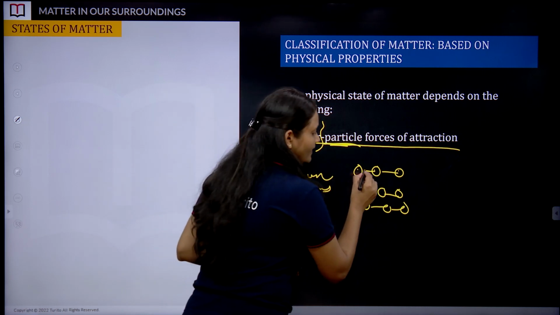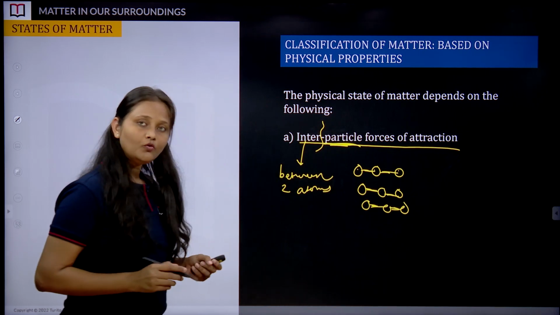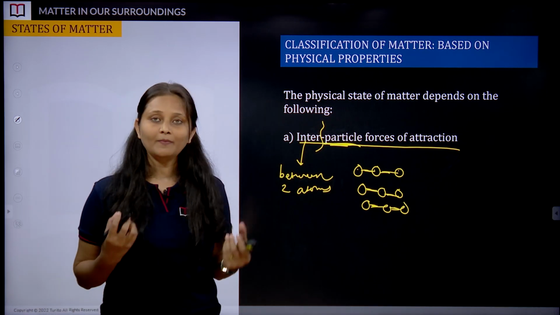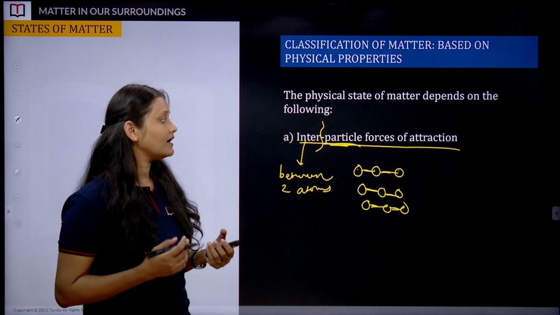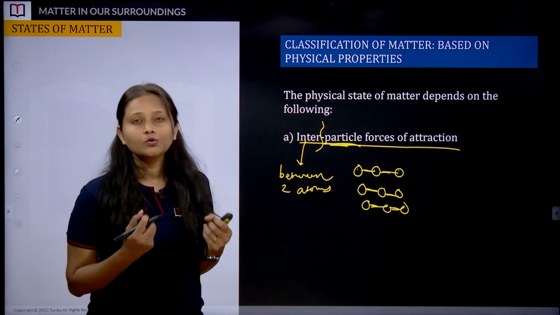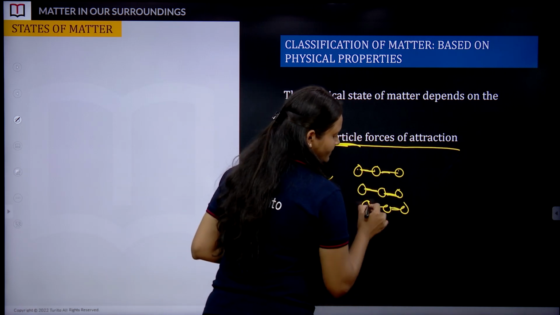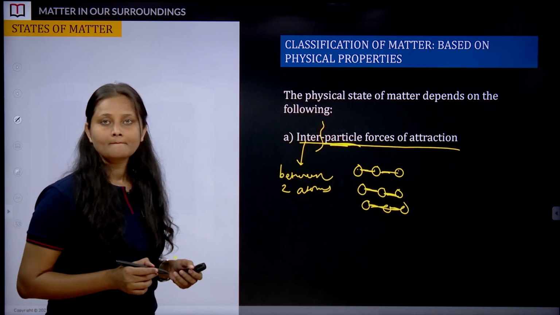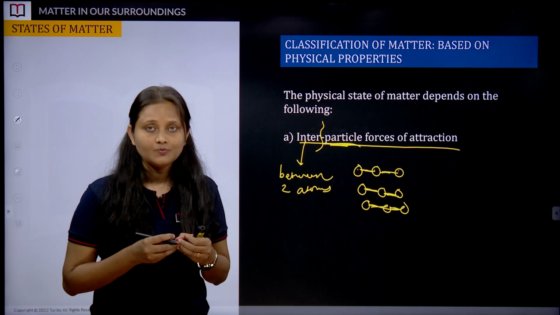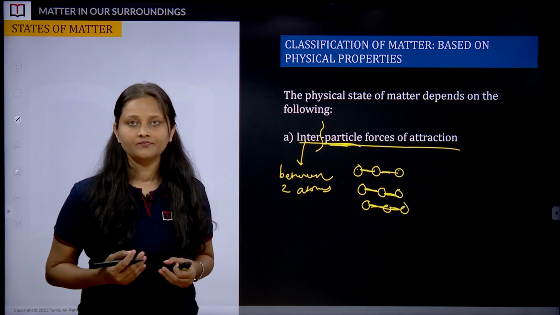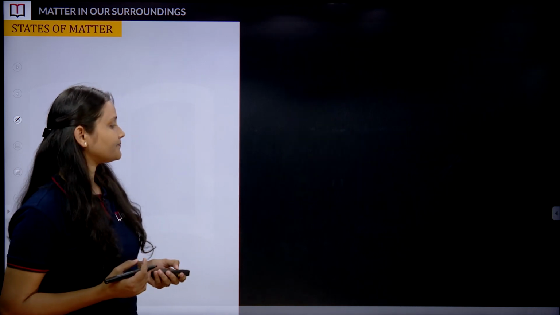There are some spaces, and these particles feel a force of attraction among them, and how strongly they are connected to each other depends on the spaces they are experiencing. So the more the space, the less the force of attraction. The less the space, the more the force of attraction. This is parameter number 1. Moving ahead.